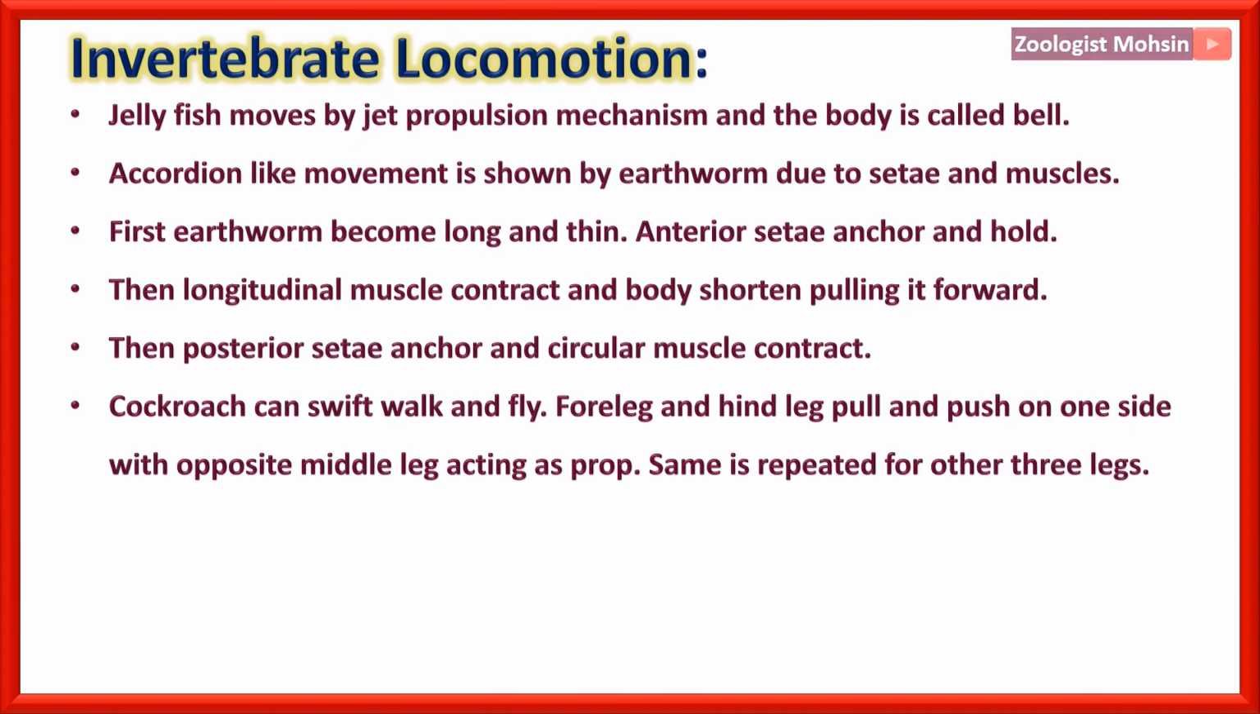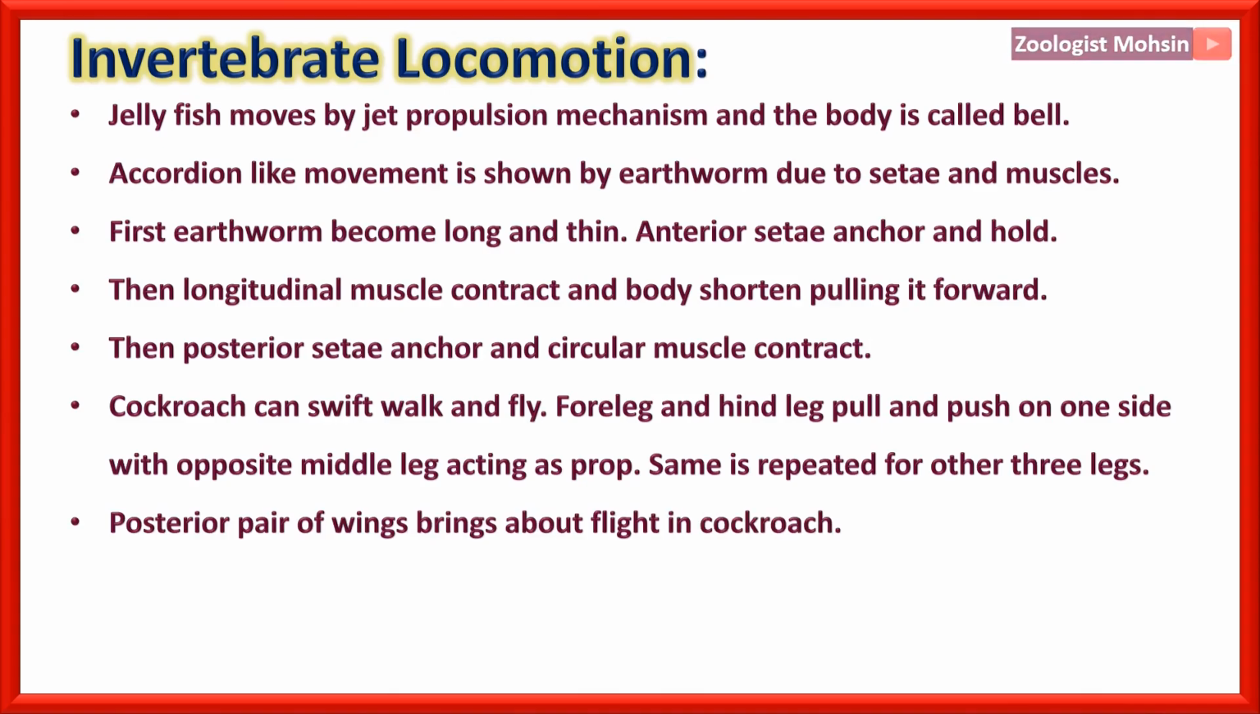Cockroach can swiftly walk and fly. Both modes of locomotion are present in the cockroach. Foreleg and hind leg pull and push on one side with opposite middle leg acting as props. So these three legs at a time are working together, two on one side and the middle on the other side. Same is repeated for other three legs. Posterior pair of wings brings about flight in cockroach. Only posterior pair, not anterior.